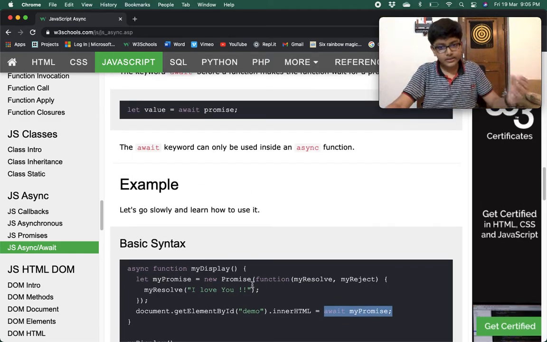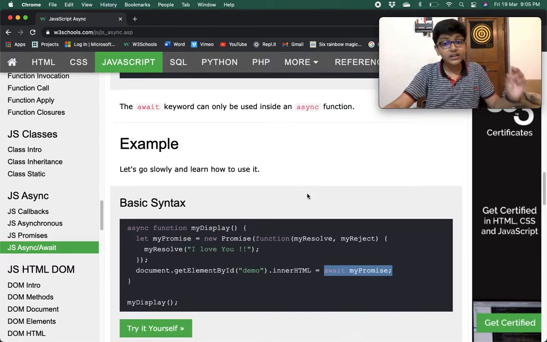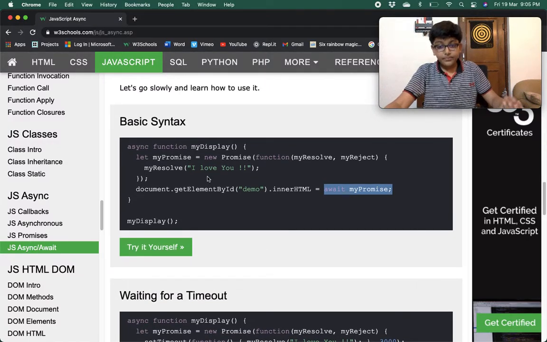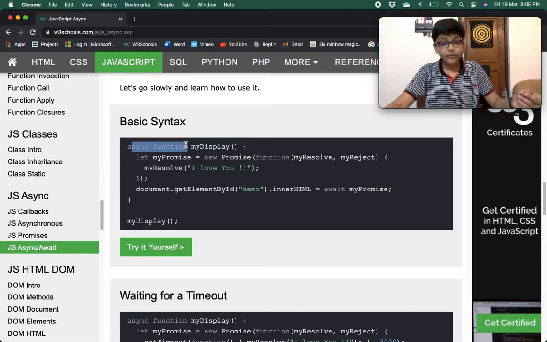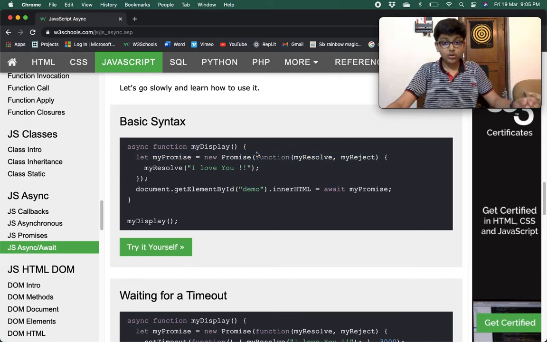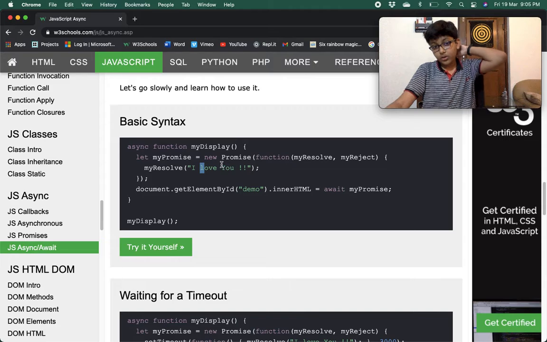I'll tell you in the example. The await keyword can only be used inside an async function. So let's go slowly and learn how to use it. Here we are creating an async function. In that we are creating a new promise. This is the callback function. In this we are calling my resolve with I love you. And we are doing document.getElementById demo.html.